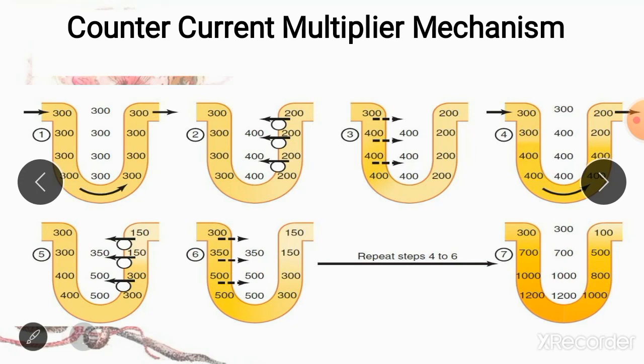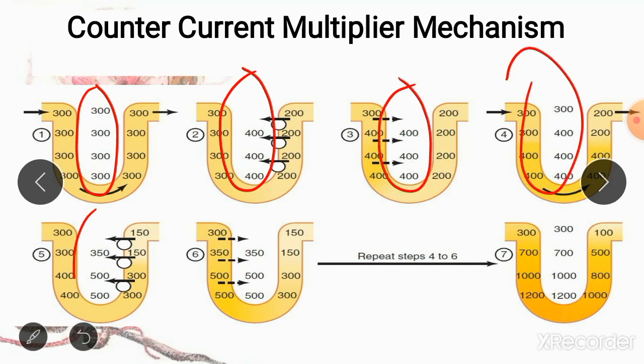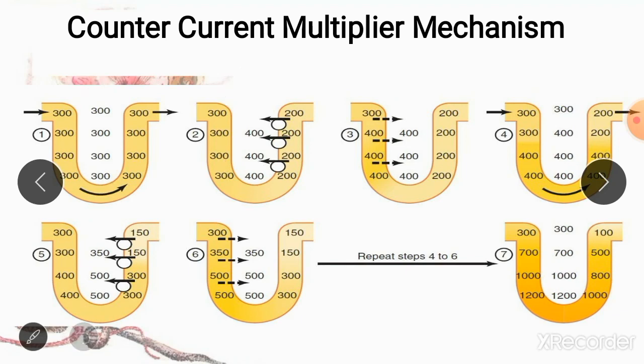These steps are repeated, and as you can see, with every step there is an increase in the renal medullary interstitium osmolarity. First it was 300 milliosmoles, then it became 400, then it increased to 500 milliosmoles, and this is repeated till the osmolarity of your renal medulla increases to around 1200 to 1400 milliosmoles.